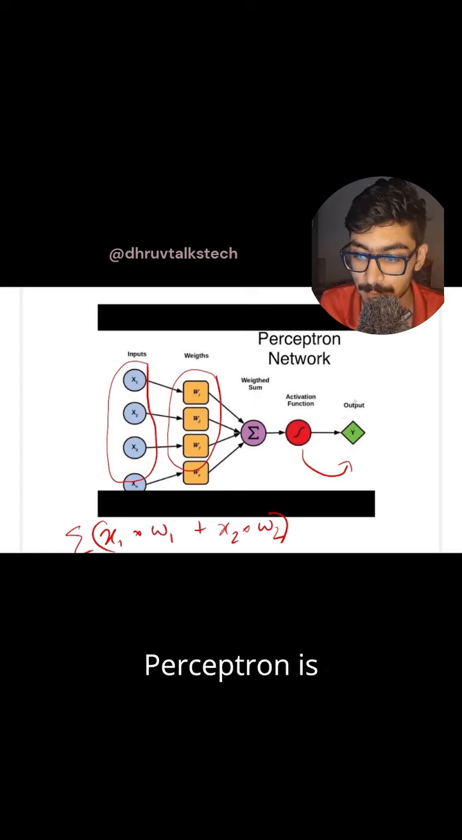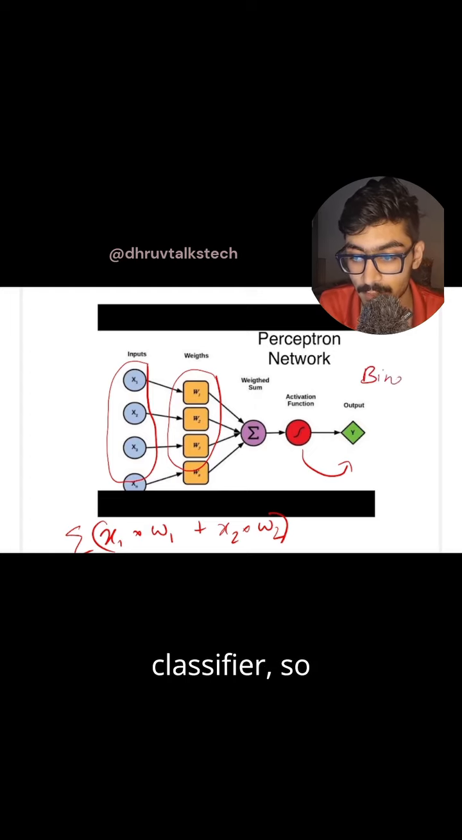One thing to note is a perceptron is always a binary classifier. So it means that the output can always be 0 or 1.